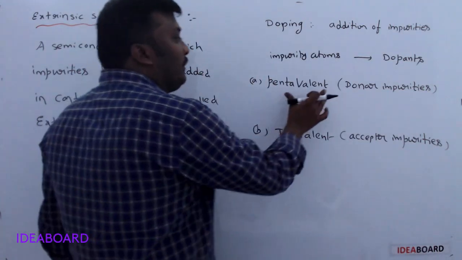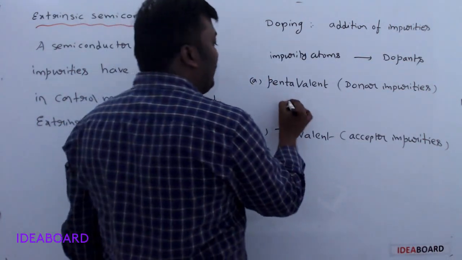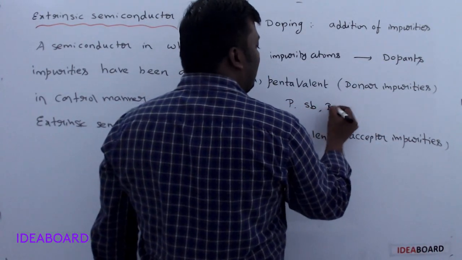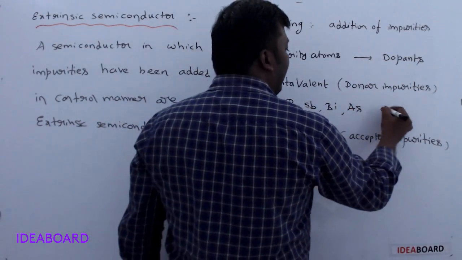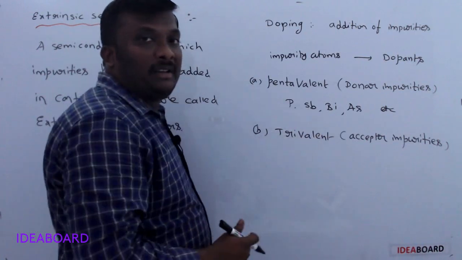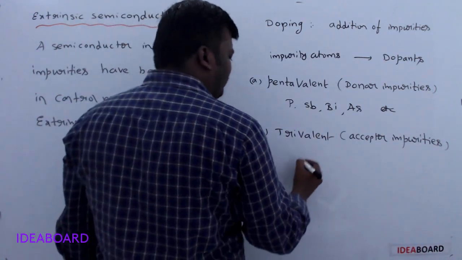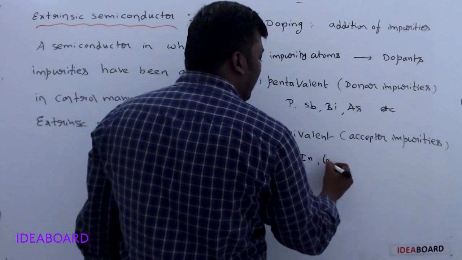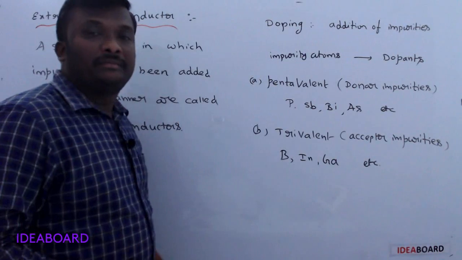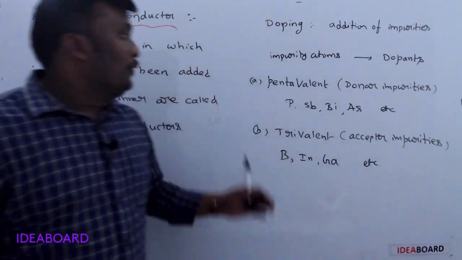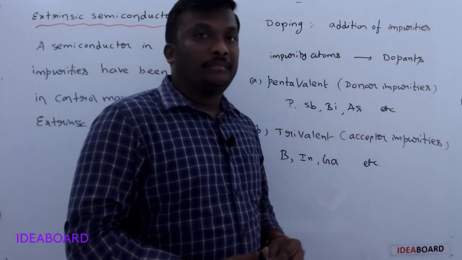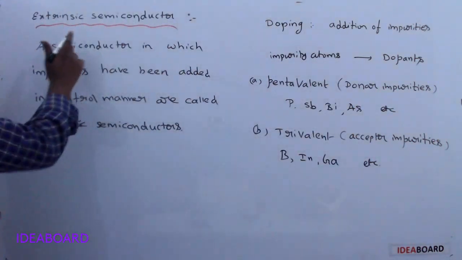Some pentavalent impurity elements are phosphorus, antimony, bismuth, arsenic, etc. A trivalent impurity is nothing but third group elements: indium, gallium, boron, etc.